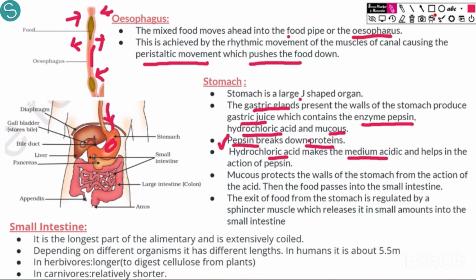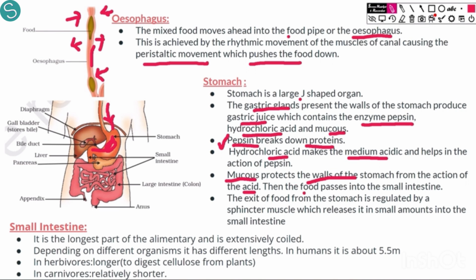Due to this, there can be a lot of harm to the walls of the stomach as well. We know that hydrochloric acid is a very strong acid and it can cause destruction to the walls of the stomach. To protect the walls of the stomach, we have mucus, which is again secreted by gastric glands, and it forms a layer over the walls of the stomach, protecting them from the action of the hydrochloric acid.